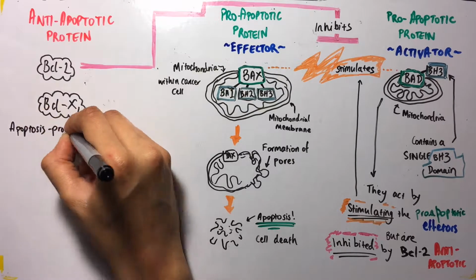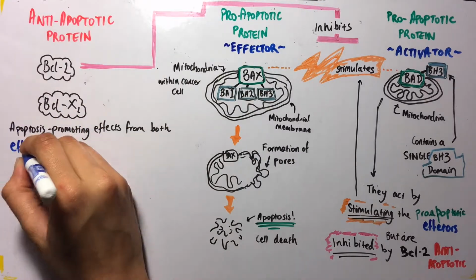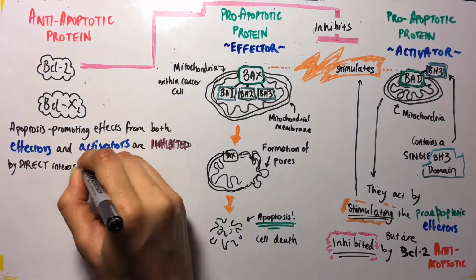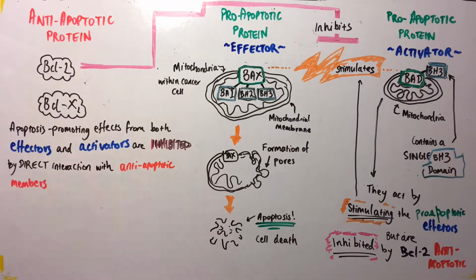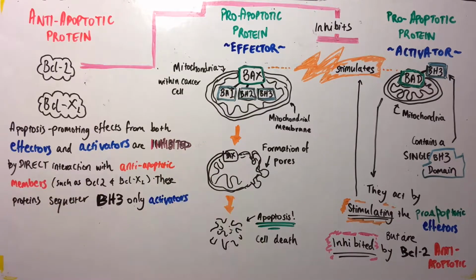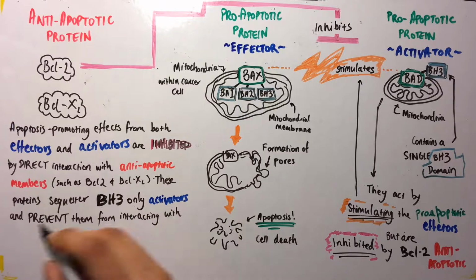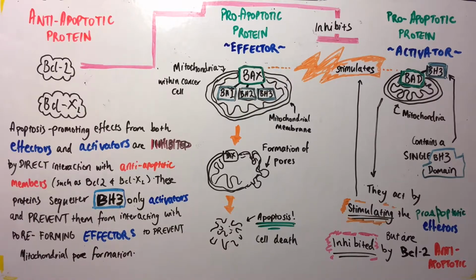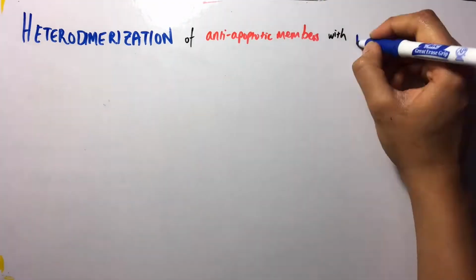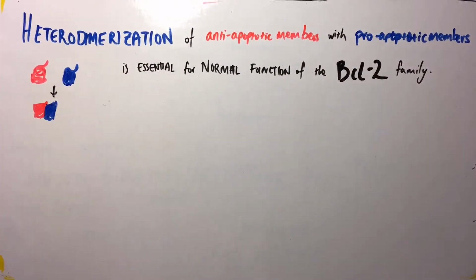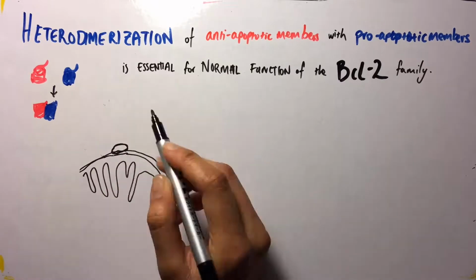Apoptosis-promoting effects from both effectors and activators are inhibited by direct interaction with anti-apoptotic members, such as BCL2 and BCLXL. These proteins sequester BH3-only activators and prevent them from interacting with the pore-forming effectors. These anti-apoptotic proteins can also directly influence effectors to prevent mitochondrial pore formation. Interaction between the anti-apoptotic and pro-apoptotic members is mediated by the heterodimerization of antagonizing BCL2 family proteins.